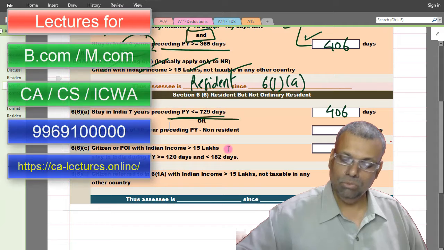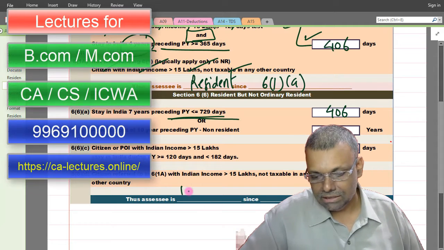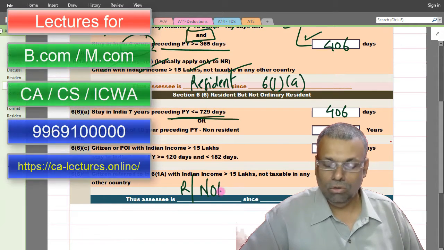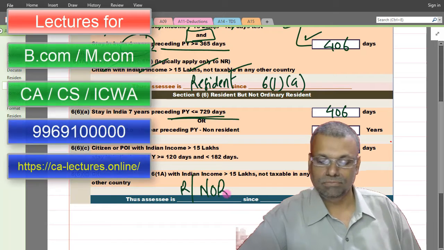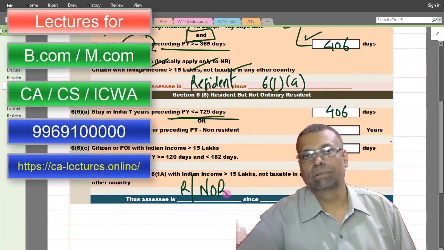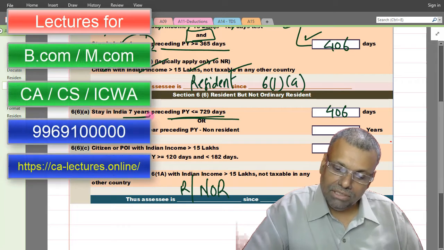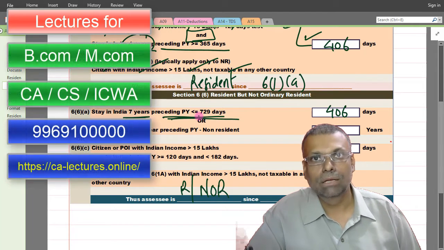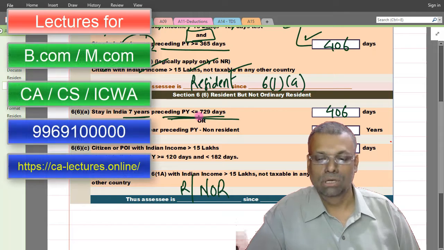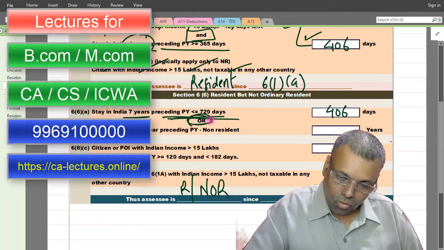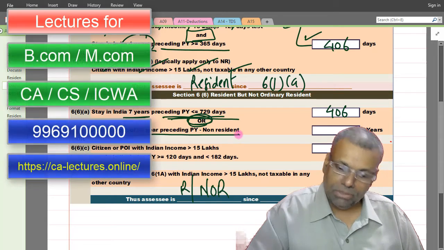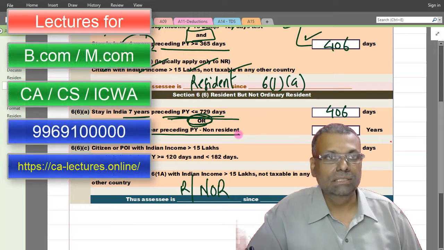So straight away you can jump to the conclusion that the assessee is resident but not ordinarily resident, because her number of days of stay in the 7 years preceding the previous year is less than or equal to 729. Finish. However, the other condition is that in at least 9 out of 10 years preceding the previous year she should be non-resident.